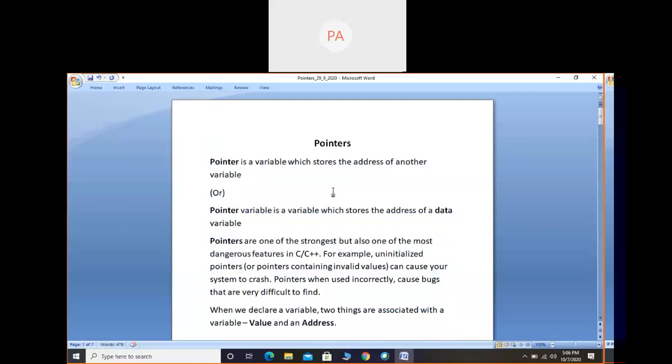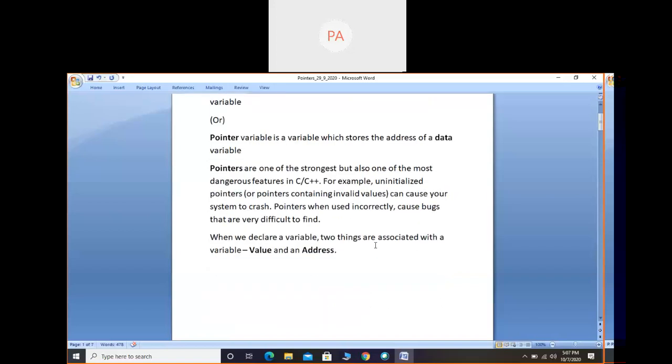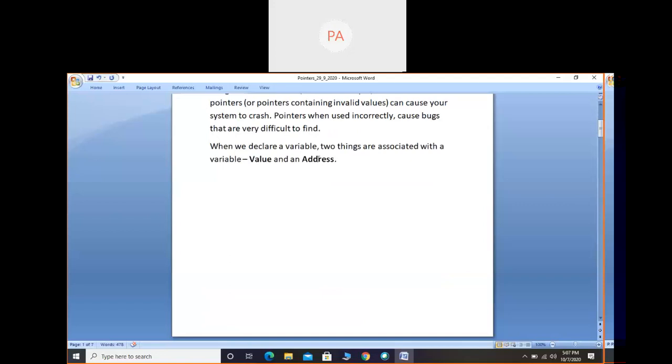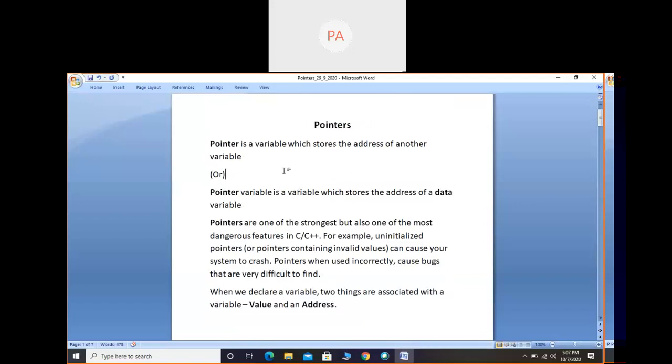First, let us look at the definition and some history of pointers. History in the sense, what are pointers actually? Then we should have some background knowledge of variables, and then we will move to pointers again. The pointer is a variable which stores the address of another variable. The meaning of address and variable we will learn in coming topics.